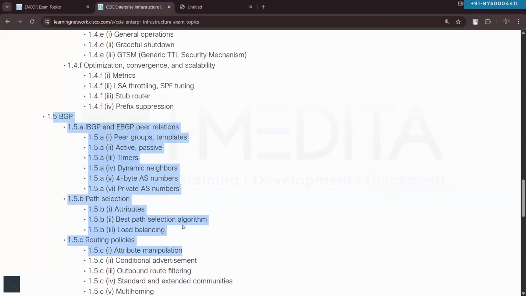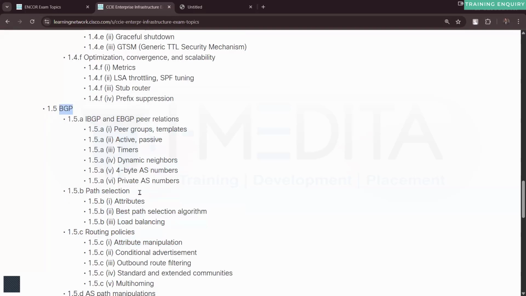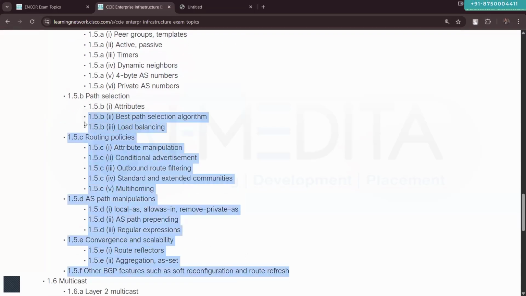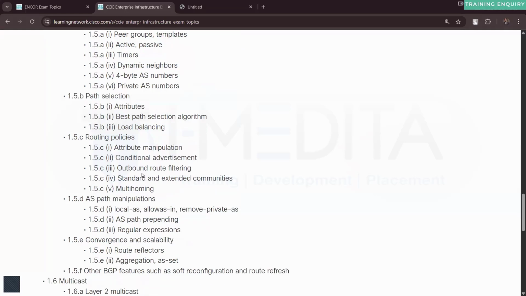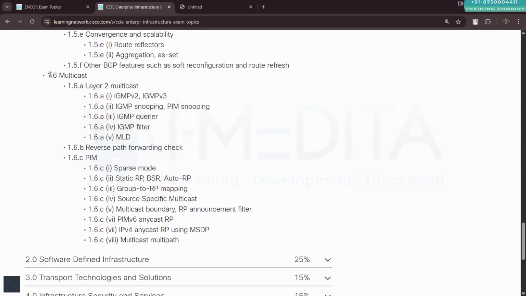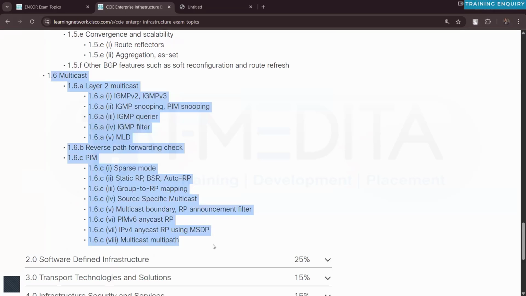We'll talk about a few more things, but these are at least the topics that we should know from the content point of view. These are the bare minimum things that we will cover. Apart from that, some other additional small commands, small topics we will cover under Border Gateway Protocol for both IPv4 and IPv6. And then once the unicast routing is done, we will move on to multicast routing.